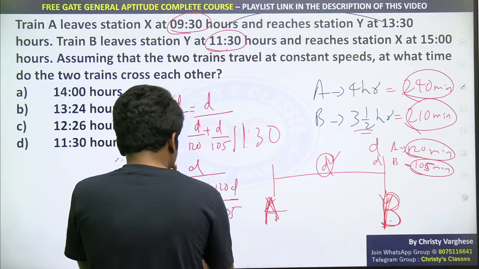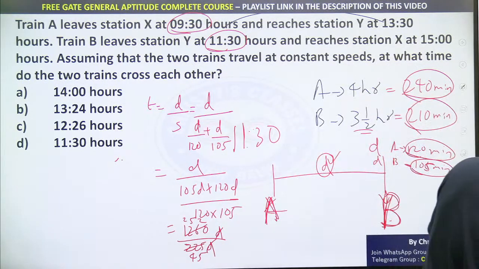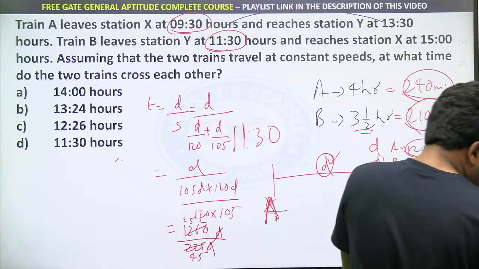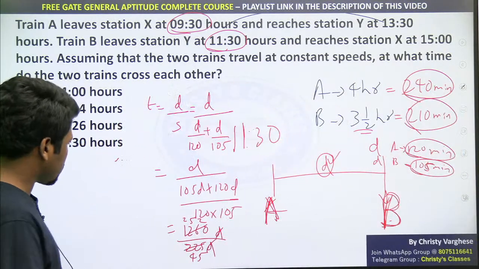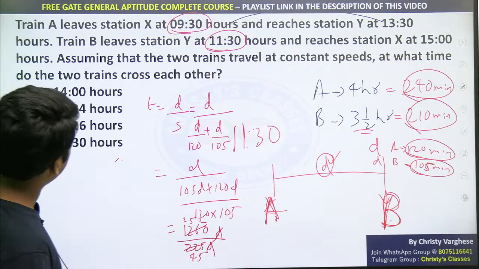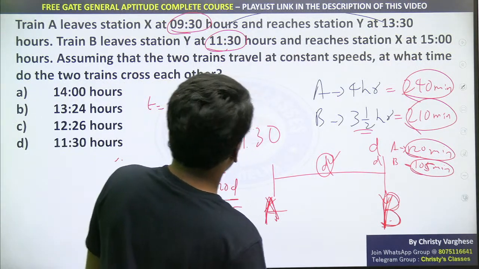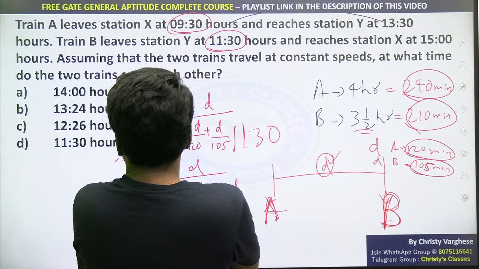D and D cancel. The calculation part, Anubhuti, I will discuss in another class, because if I discuss more now, I am exhausted. Somewhere I made a mistake in the calculation, just check. I don't know where it is.